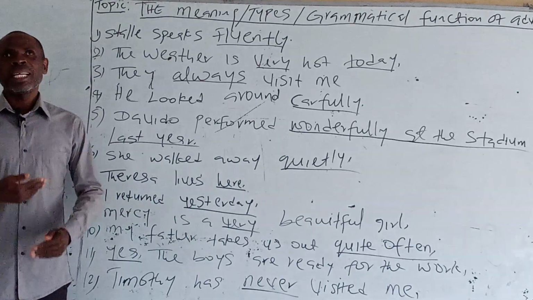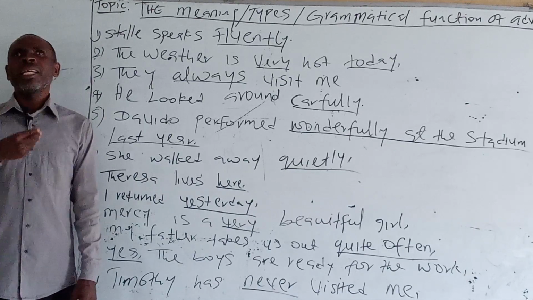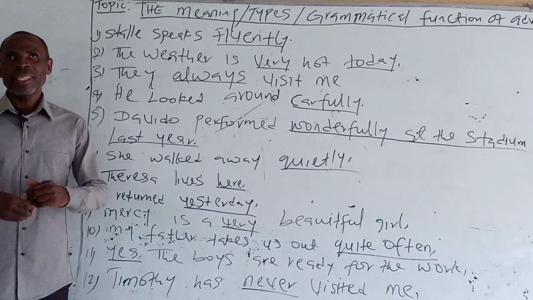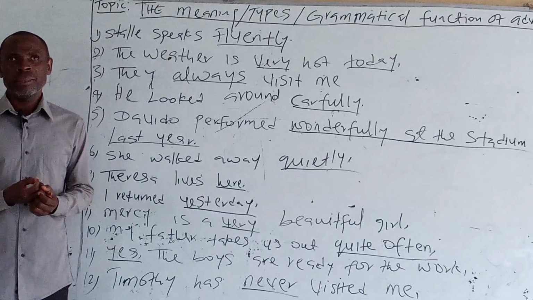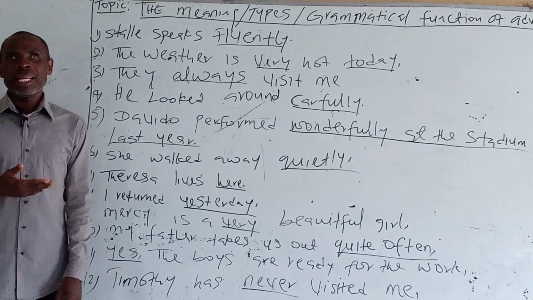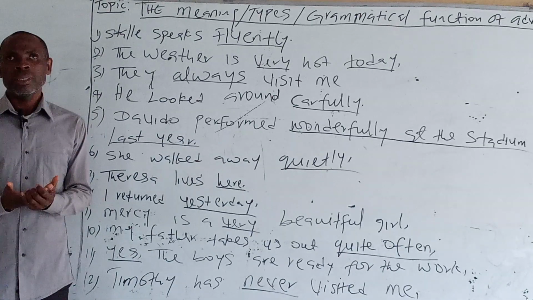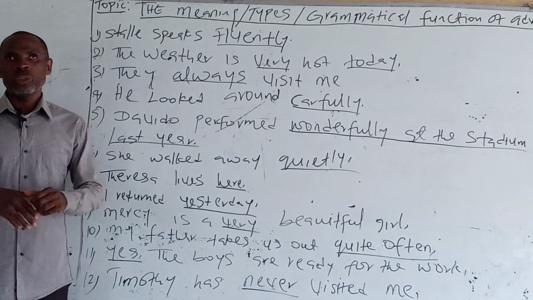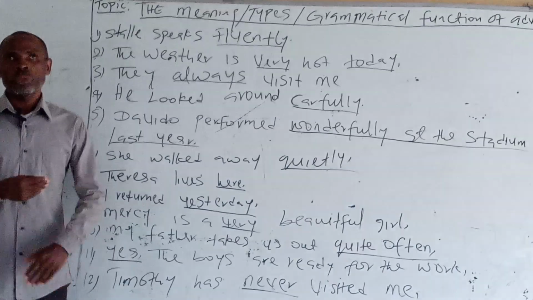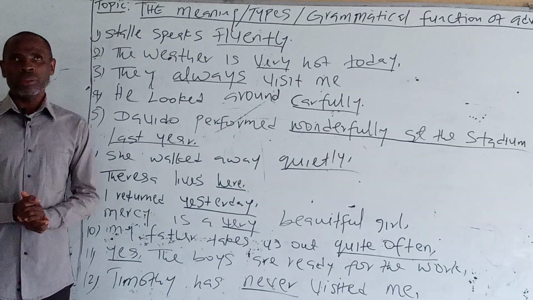Let's now look at adverbs of degree or intensity. Adverbs of degree or intensity tell us to what extent, to what level, to what degree is an action performed. Adverbs of degree or intensity answer the questions: to what extent, to what level did it happen, to what degree is it done, to what extent will it be done.